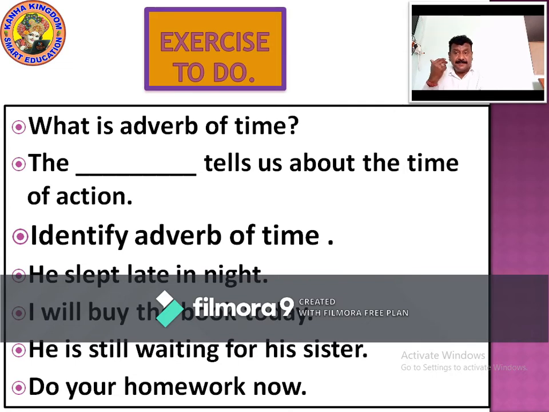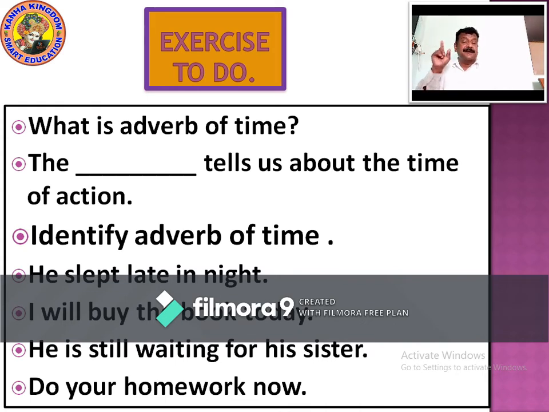Still means till now. Still is the adverb of time. Do your homework now. Now is the adverb of time.